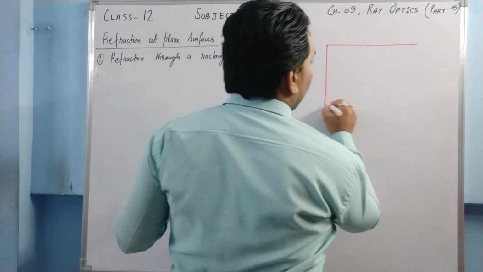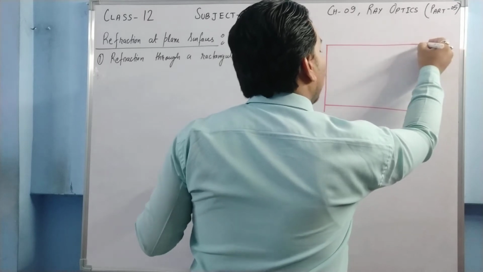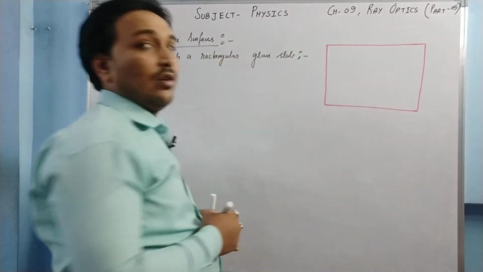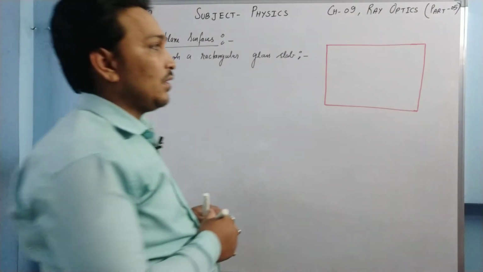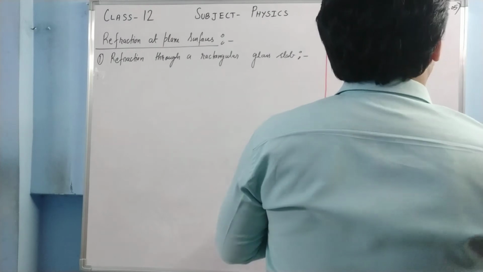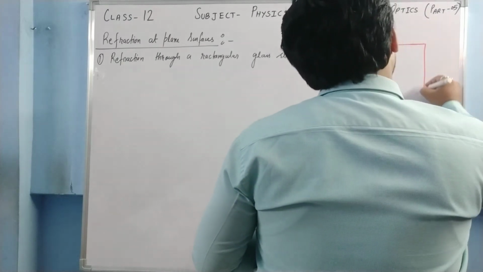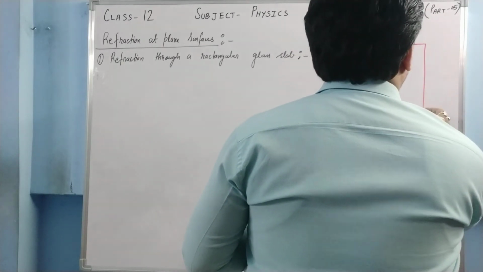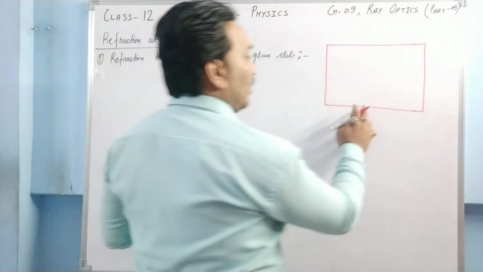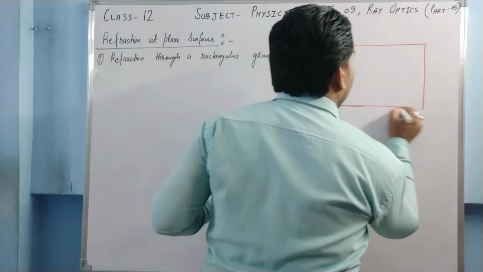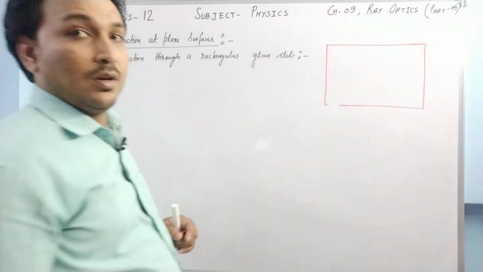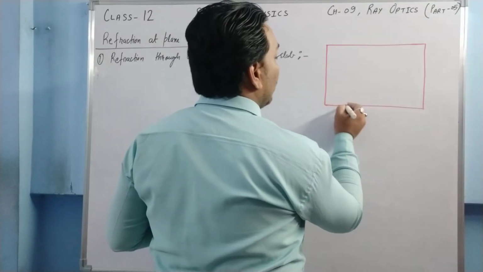So this is a rectangular glass slab. Okay, this is a rectangular glass slab, and what happens? A ray of light passing from one medium, suppose it is air.